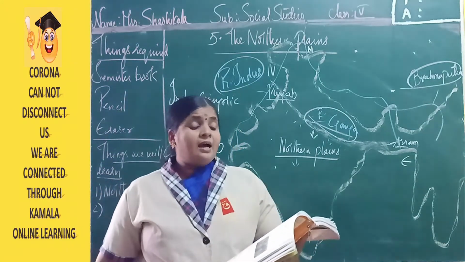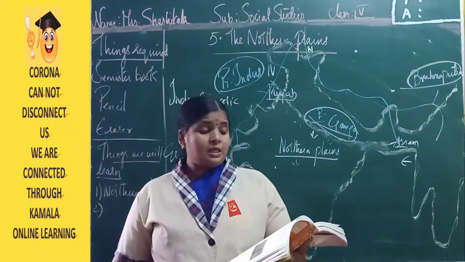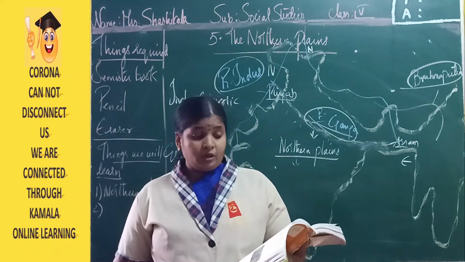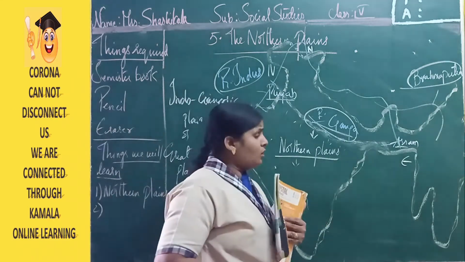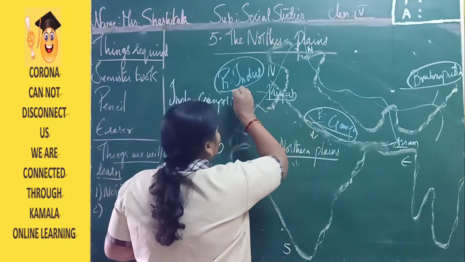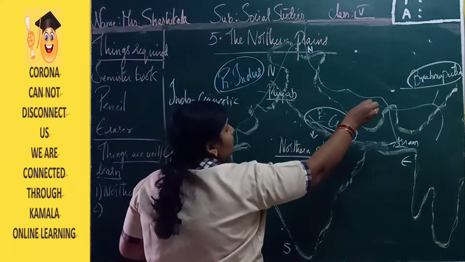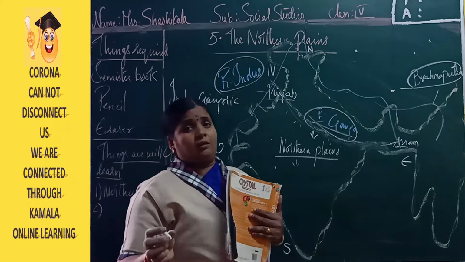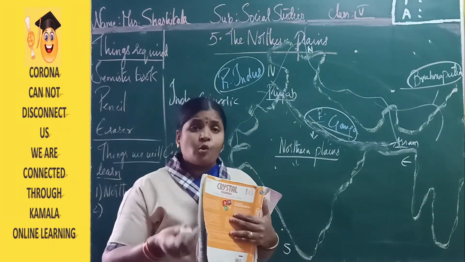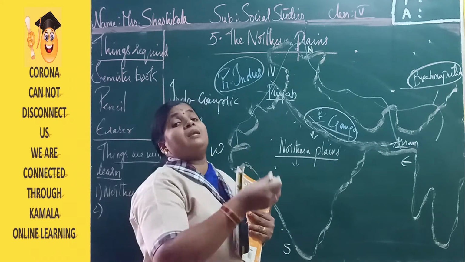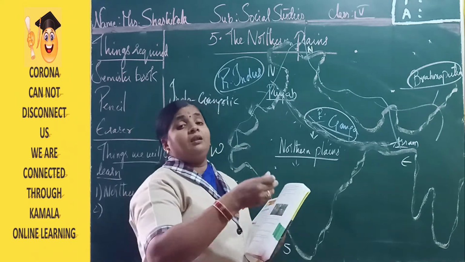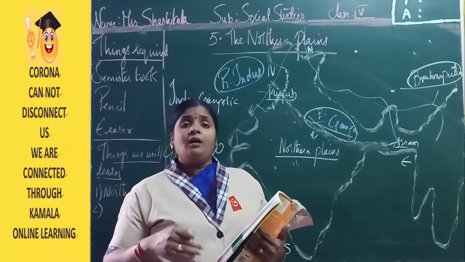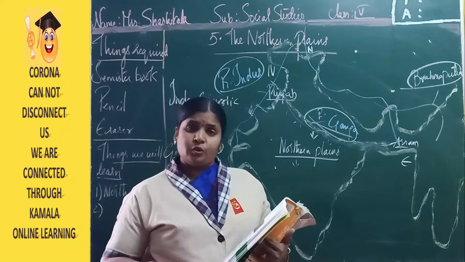Now, the rivers Indus, Ganga and Brahmaputra divide the northern plains into three basins. A basin is an area watered by a river and its tributaries. What is a basin here? From the river Indus, Brahmaputra and Ganga, this North India is completely wet throughout the whole year. There is a continuous flow of water. Yes or no? So that place we call a basin. From there the formation of the river takes place, and again the water will be supplied to other parts, which we call tributaries.